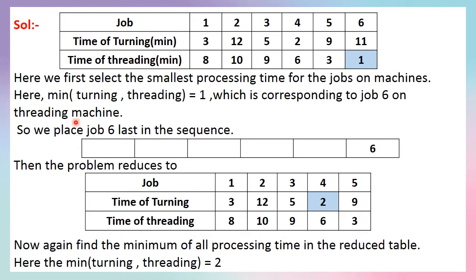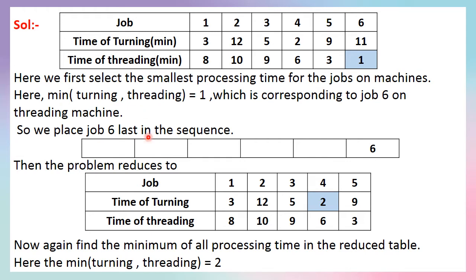That is the minimum value of these timings, turning and threading. The minimum value is 1 here, which corresponds to job 6 on the threading machine.